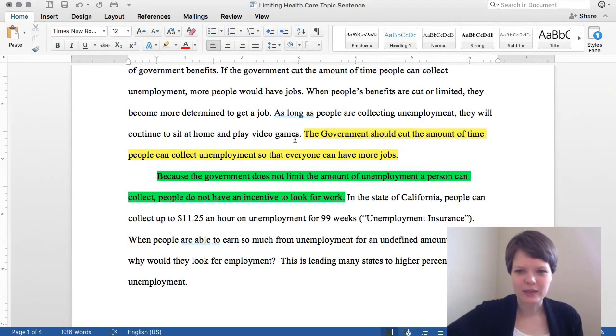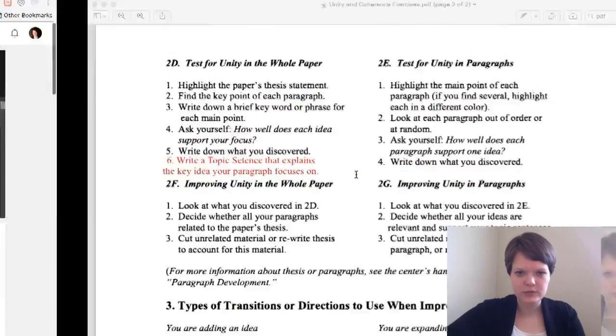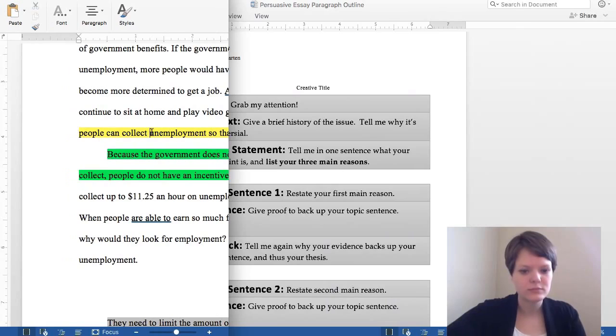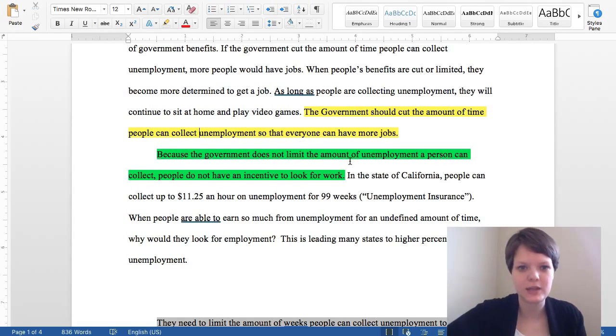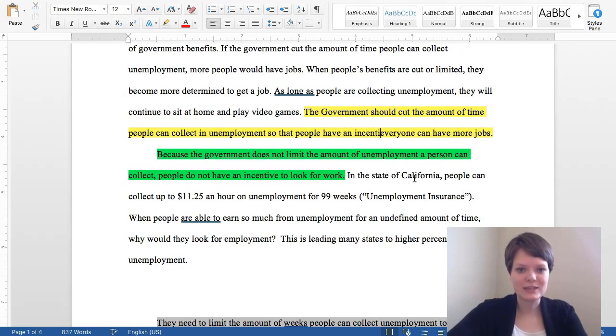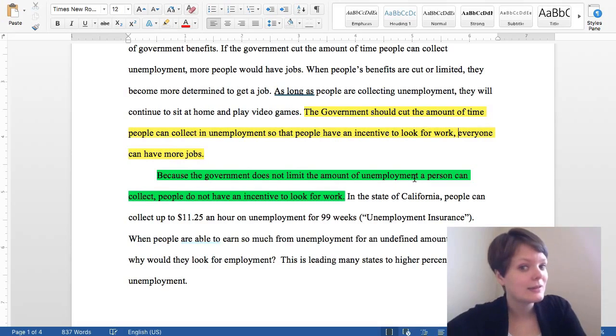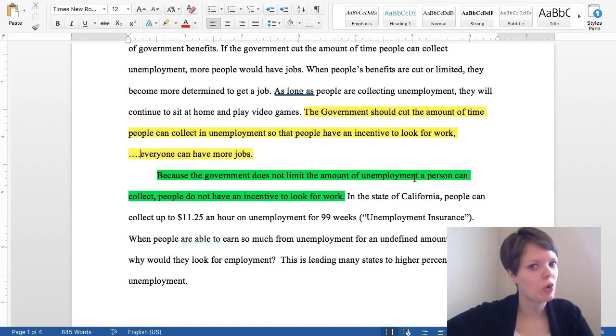So that might look like, the government should cut the amount of time people can collect on unemployment so that, oops, sorry, sometimes Mac shortcuts can get you in trouble. Should cut the amount of time people can collect in unemployment so that people have an incentive to look for work. And then I'll list the other points after that. But do you see how I can just slip that topic sentence point up there?